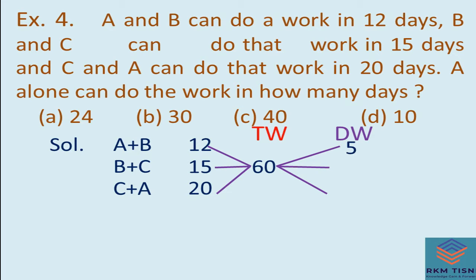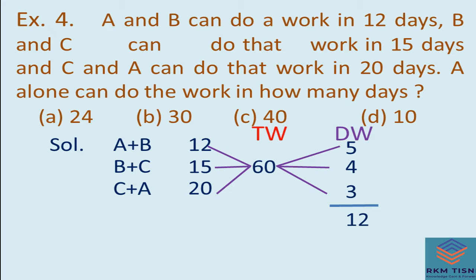If you divide 60 by 12, you will get 5. B and C can do it in 15 days. If you divide 60 by 15, then you will get 4. And C and A can do that work in 20, and if you divide the total work, you will get 3. Here 5 is the daily work of A plus B, 4 is the daily work of B plus C, and 3 is the daily work of C plus A.